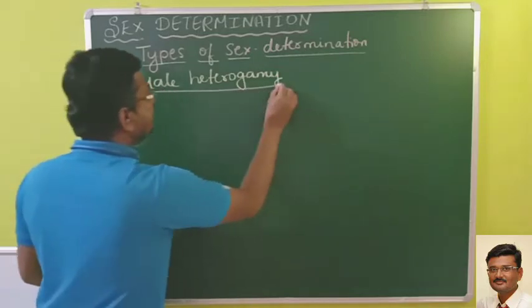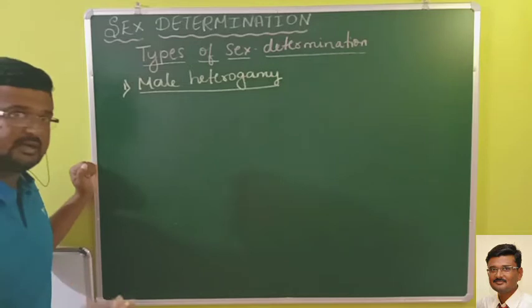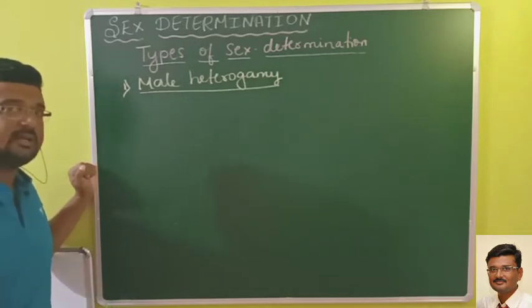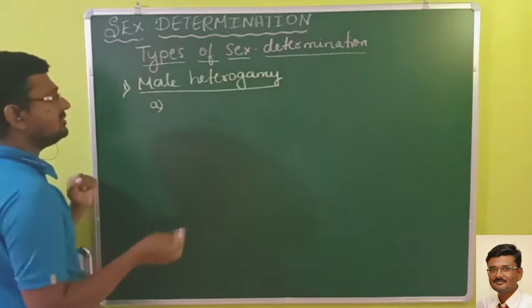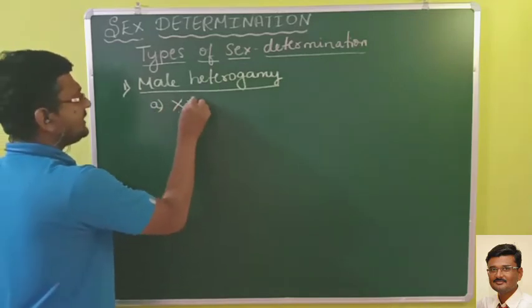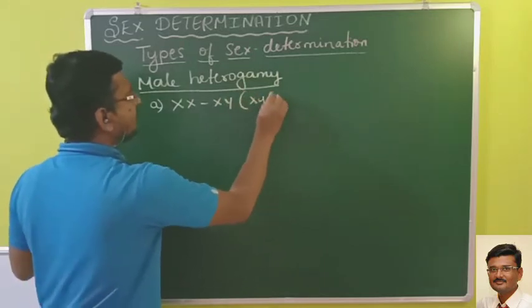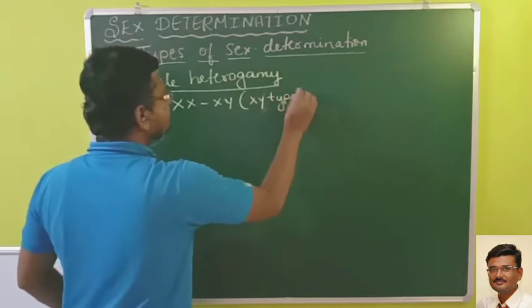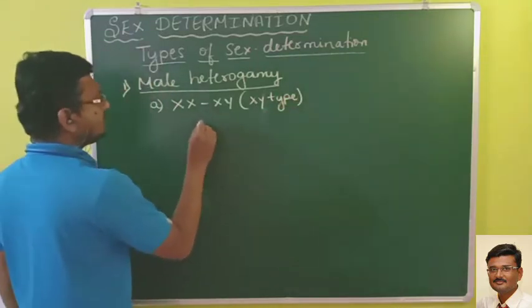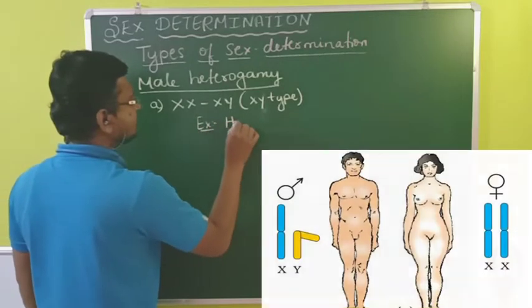So in male heterogamy, as the word says, here the males are heterogametic, means they produce heterogametes, two different types of gametes. In this also we will be studying about two types, that is XX, XY type. The example we will be studying here is humans.